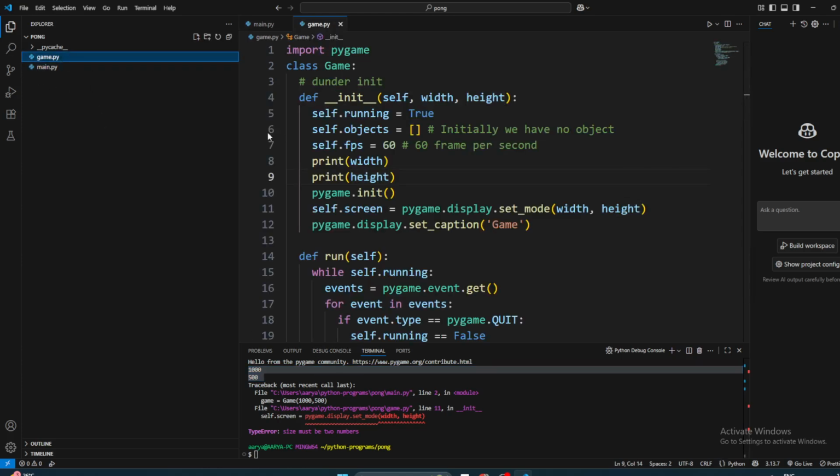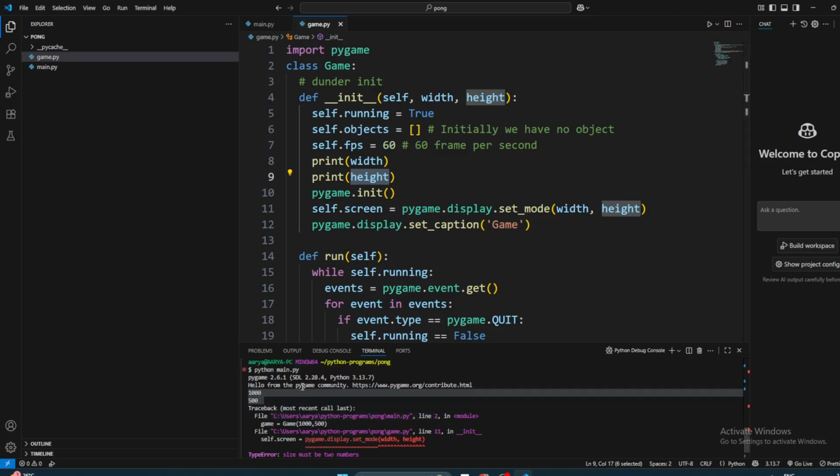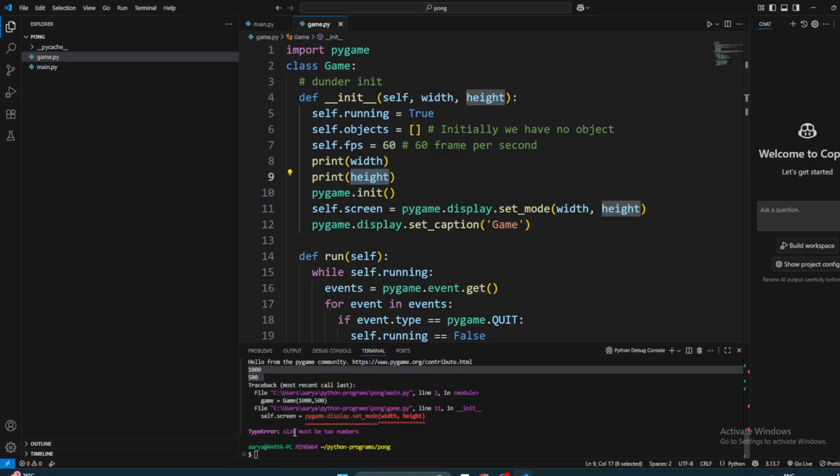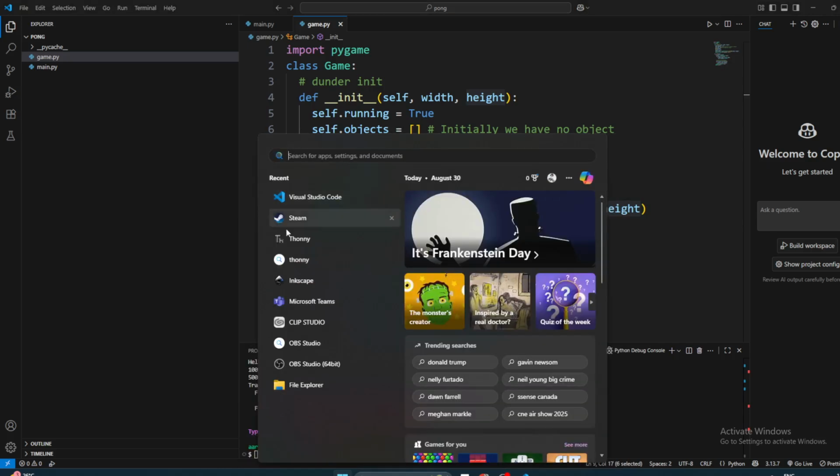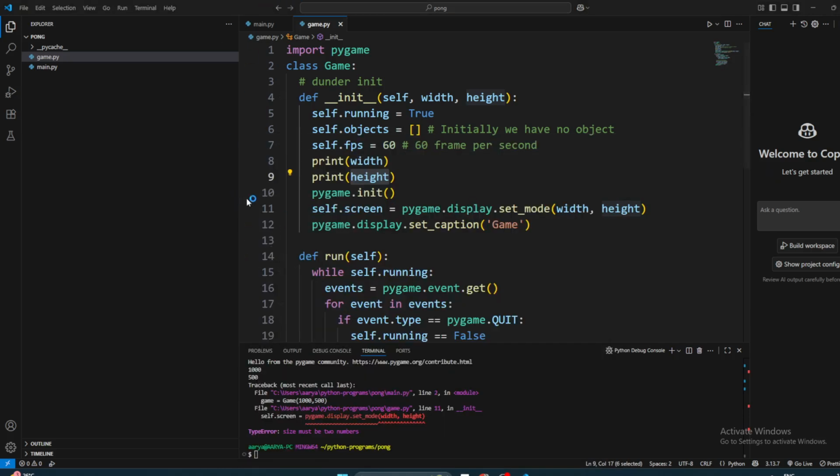So we printed the variables width and height, and it was working fine, but it is saying line 11, size must be two numbers. So we're gonna Google this very quickly, and we can also check in Thonny, our older program, to see what we were doing.